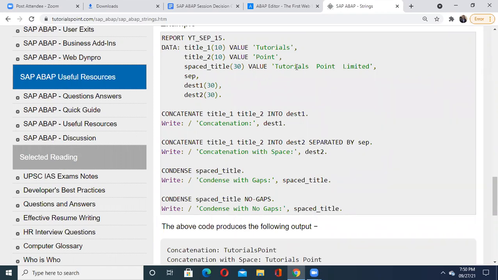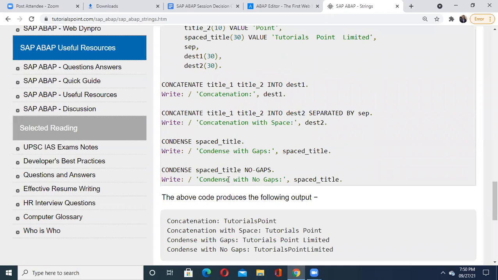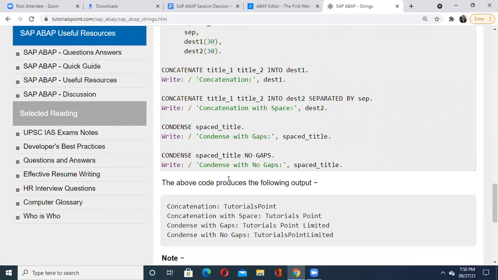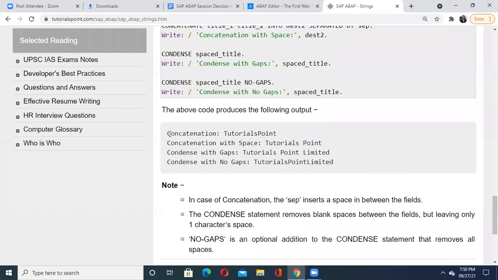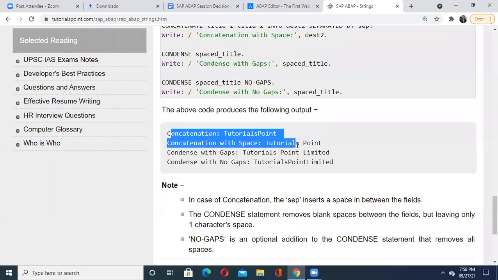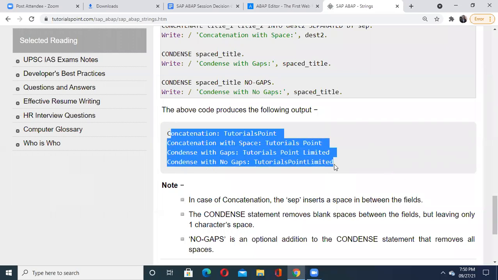So here, if you see, "tutorials point limited" has spaces given, but when you execute it, it will remove those spaces. That part is given here. And then last is no gaps, which is also given with the help of condense. So like this you can do. You can get these outcomes: concatenation, where two strings are combined, with a space also shown this way.